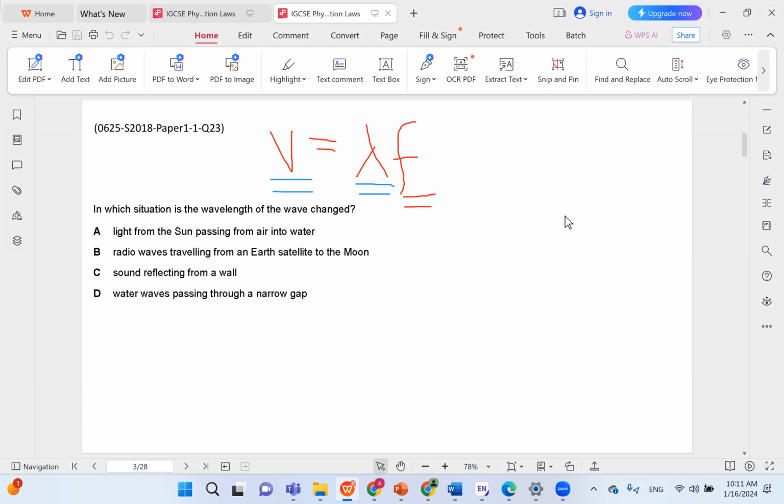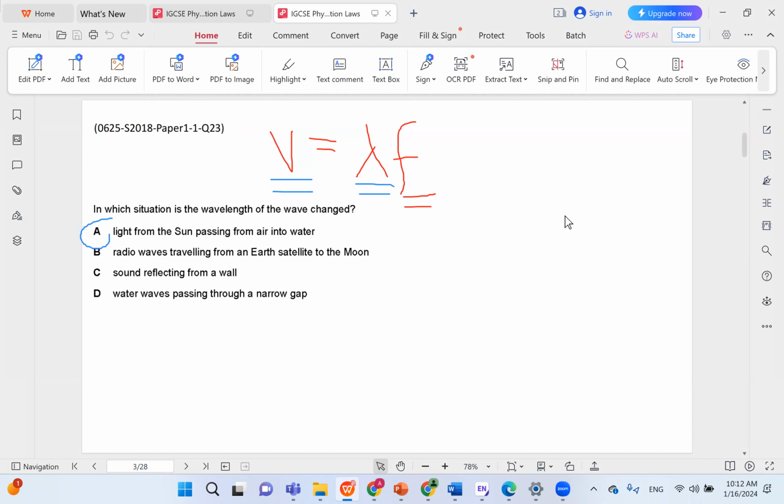For more information about this, you should also watch the video called Wave Processes. It doesn't have to do with light waves in particular, like this video, but it does discuss the idea of reflection, refraction, and diffraction for waves in general. So in this case, light from the sun passing from air into water is the correct choice because the wavelength will change, because this is the definition of refraction. When light moves from one medium to another, like air and water.